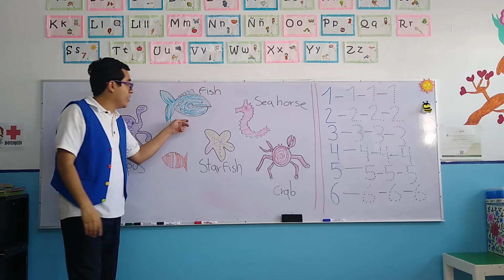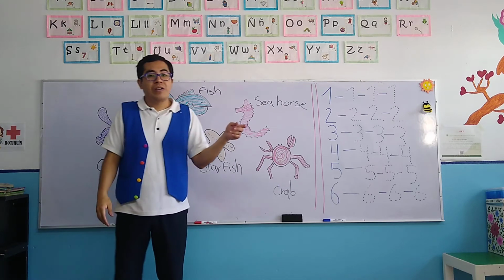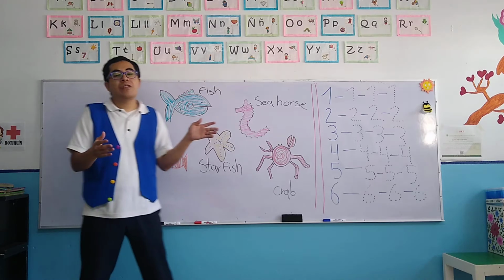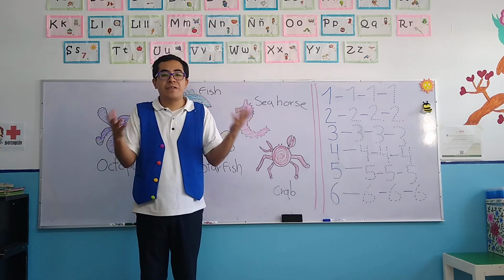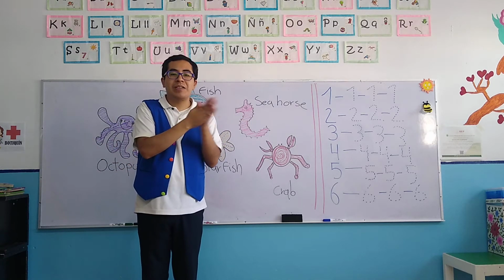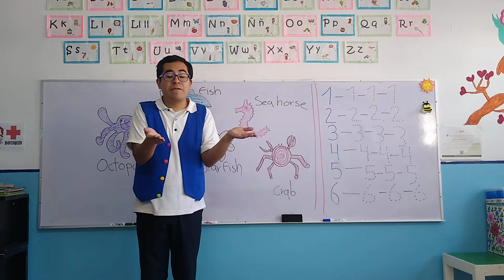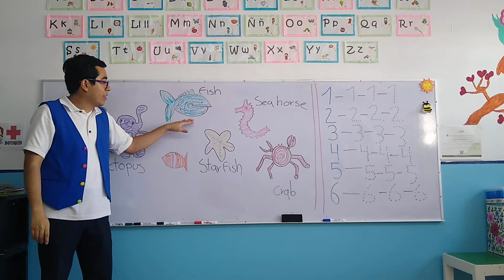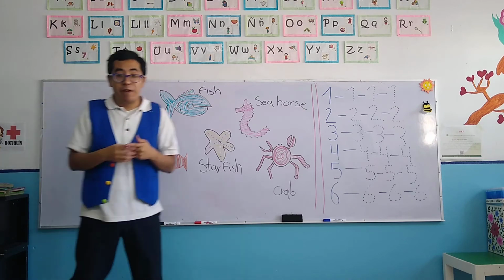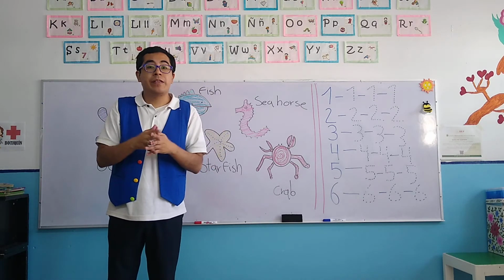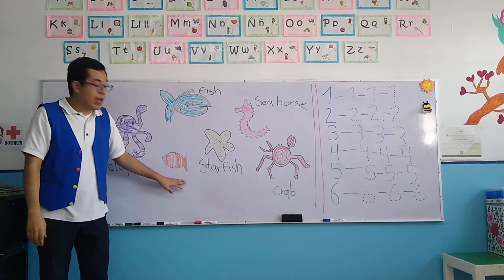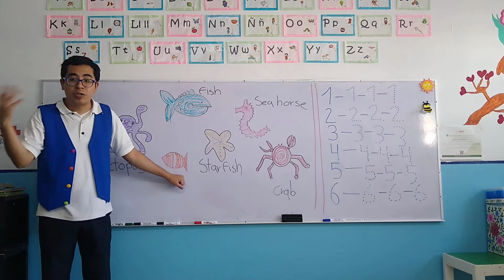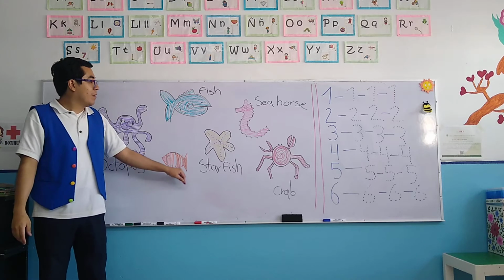But in this case, because we are still small children, we are going to concentrate on the cuter fishes, okay? Los más lindos. So the cuter fishes are the ones that are small, okay? Very good. And the most popular fish in the world, I think, is Nemo. So that's why I drew it here, okay? We have the clownfish, also known as Nemo, okay?